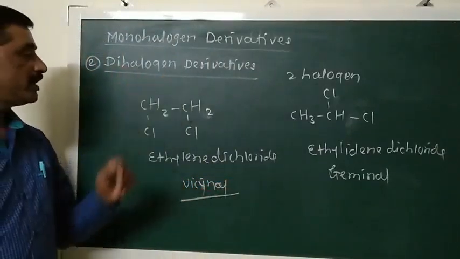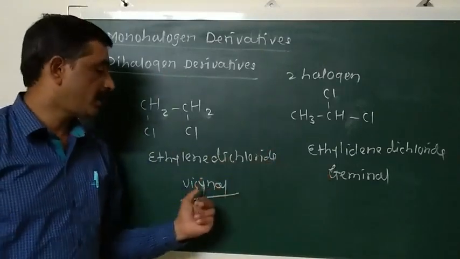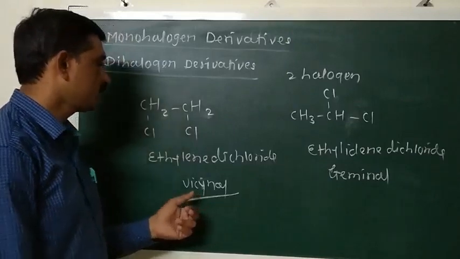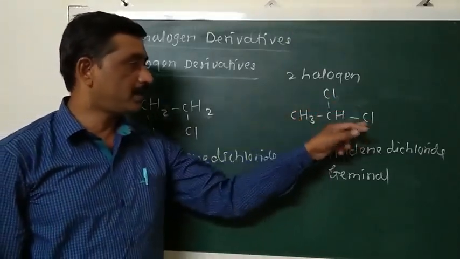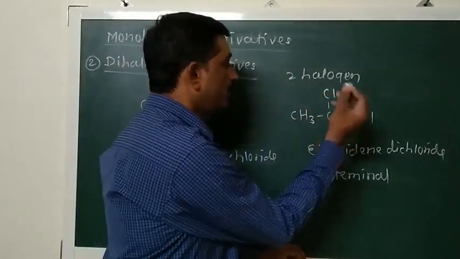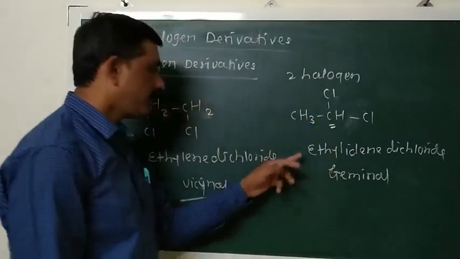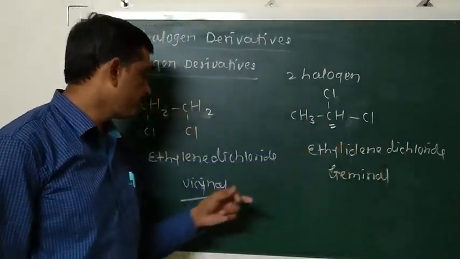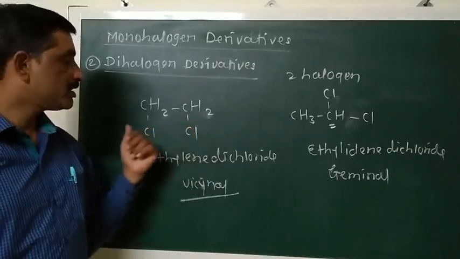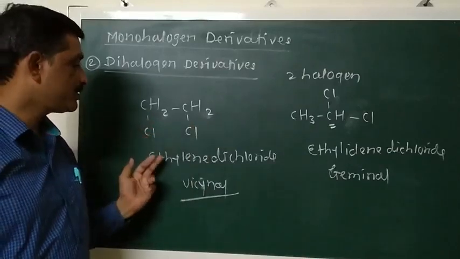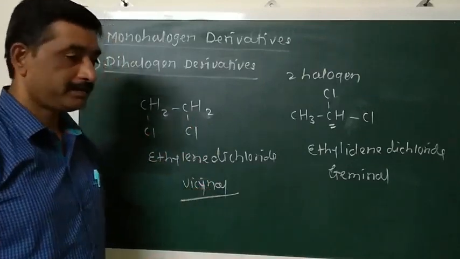So dihalogen derivative is classified again into two types, geminal dihalides and vicinal dihalides. What are geminal dihalides? The dihalides in which halogen atoms are present on only one carbon atom are called geminal dihalides. And when the halogen atoms are present on adjacent carbon atoms or different carbon atoms, then it is called vicinal dihalide.